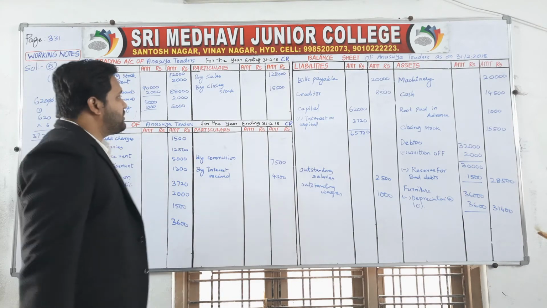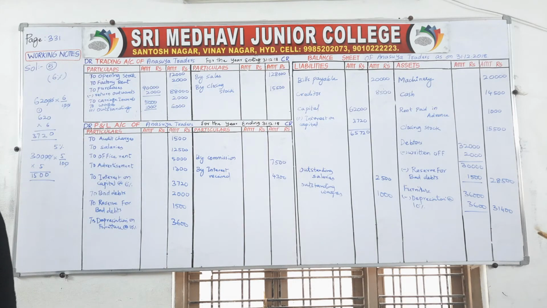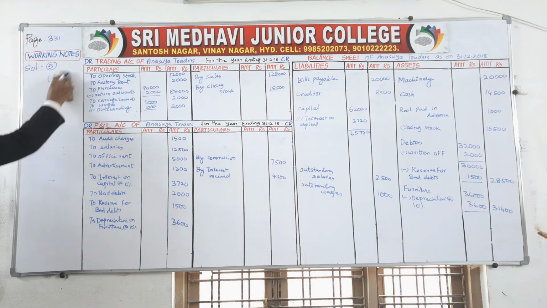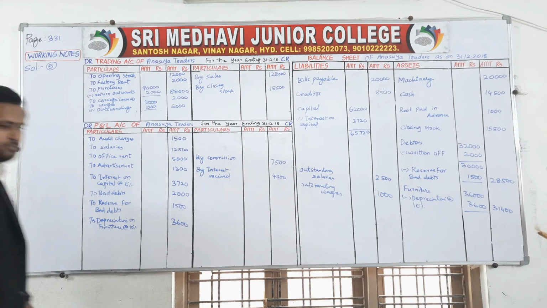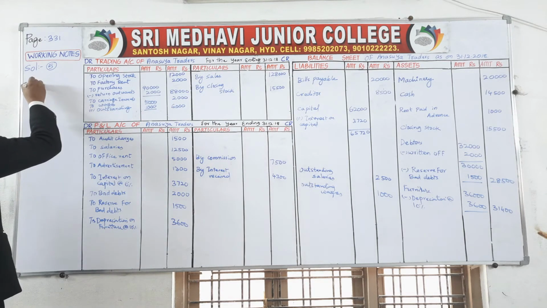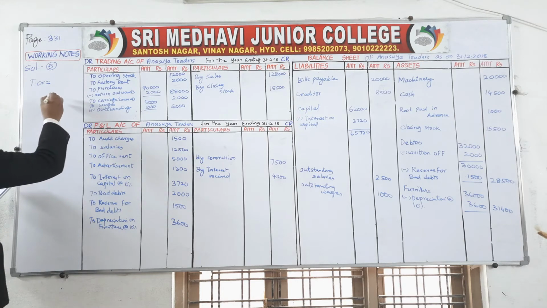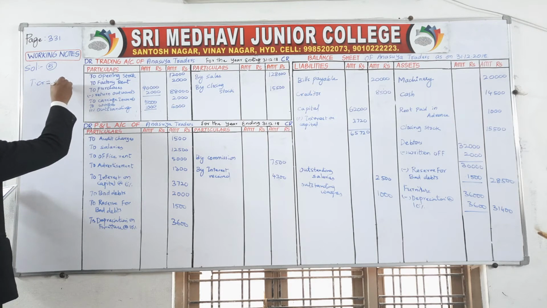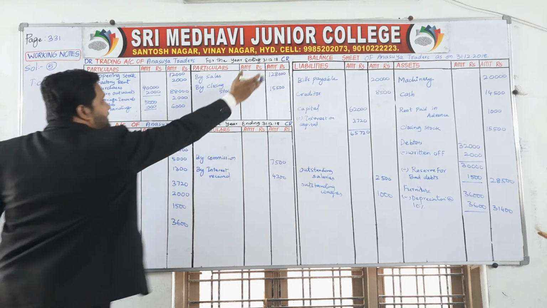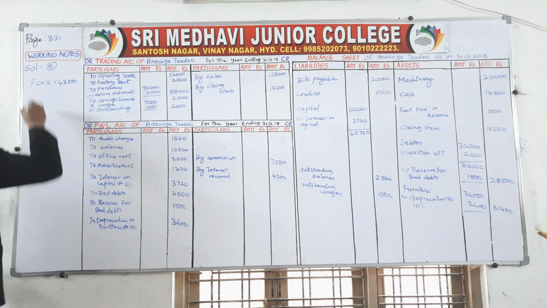Anything else is there? Nothing is there. So you have to total the credit side and debit side of the trading account. If you total this, the credit side of the trading account total will be 1,43,500.